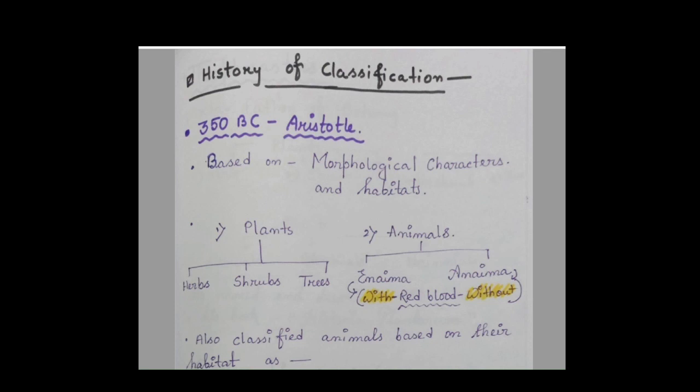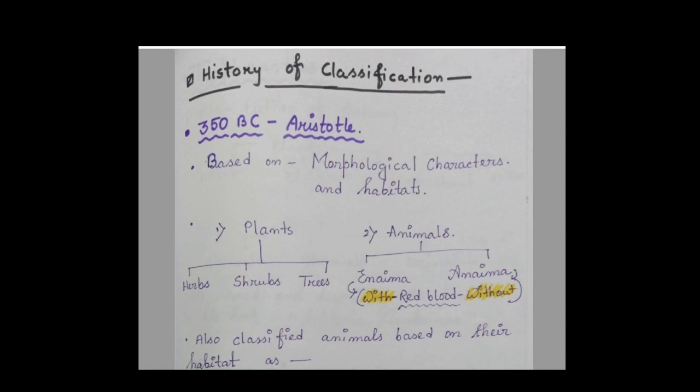Hello everyone. So today I am going to discuss some basic concepts of biology. Just before zooming into zoology, just before moving to the core zoological concepts, we should know a few basic things like classification, taxonomy, systematics, and such things. Without knowing this, we would not be able to understand the significance of our subject. So today we will discuss the history and the types of classification.